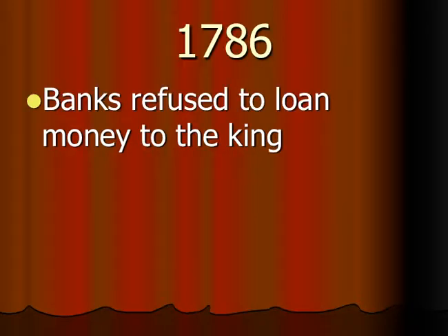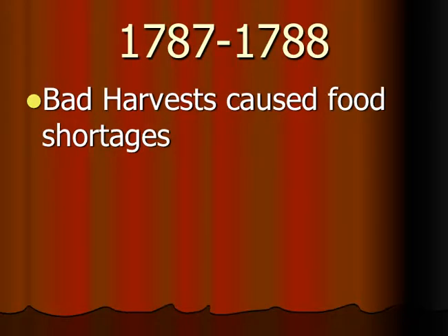All right, then we begin the actual movement toward revolution. In 1786, banks began refusing to loan the king money, and France was broke. In 1787 and 1788, a series of bad harvests, which means bad crops, because of some bad weather and some hailstorms and some other things, caused food shortages.